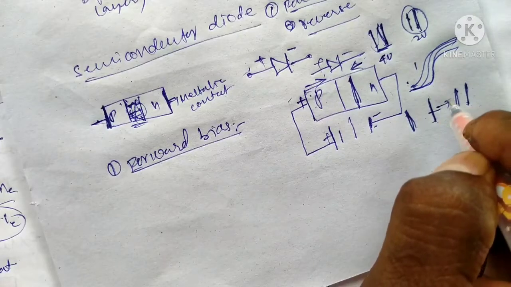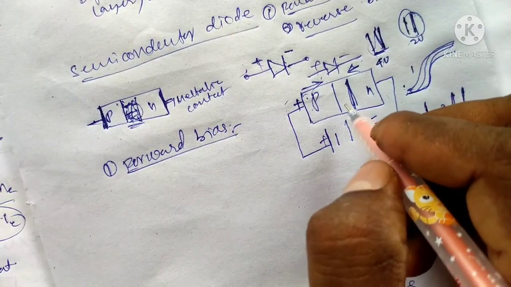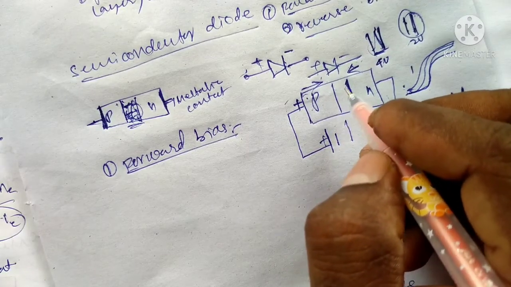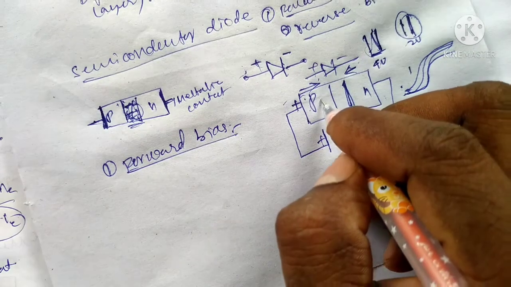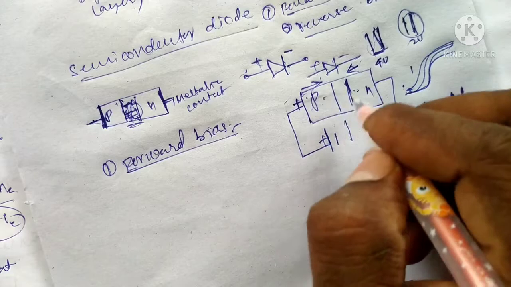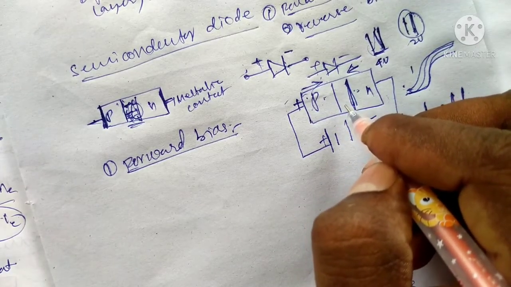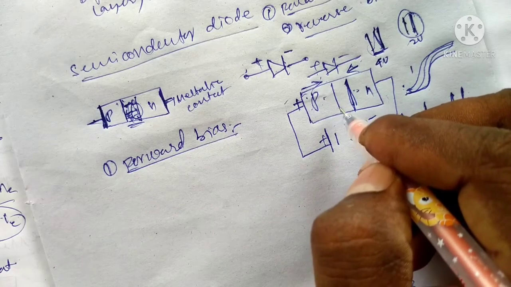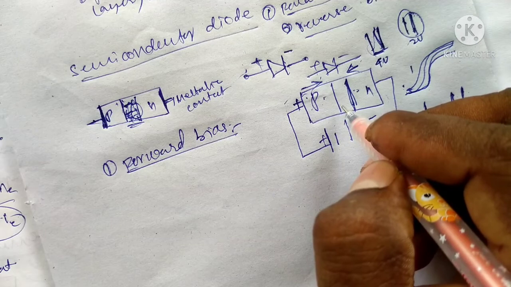With the depletion layer reduced, the flow of charge carriers will be more. That means holes easily jump from the P to the N side, and electrons from the N to the P side. The movement of charge carriers is very high because of the increasing applied voltage.